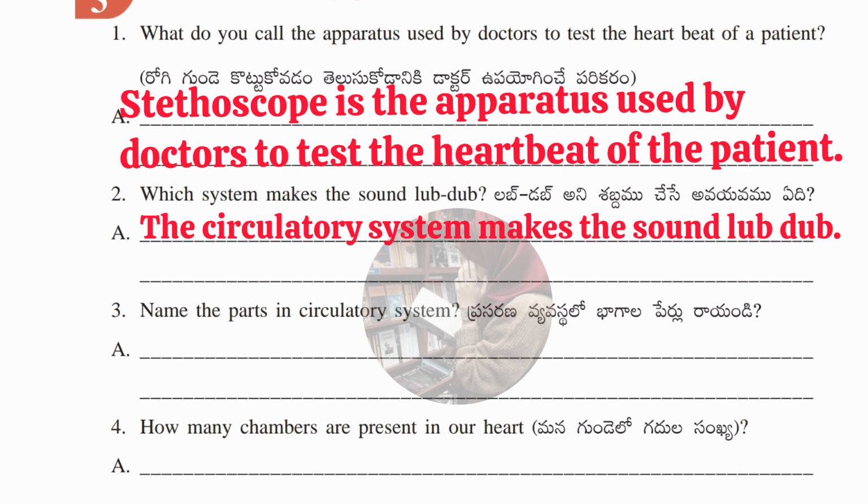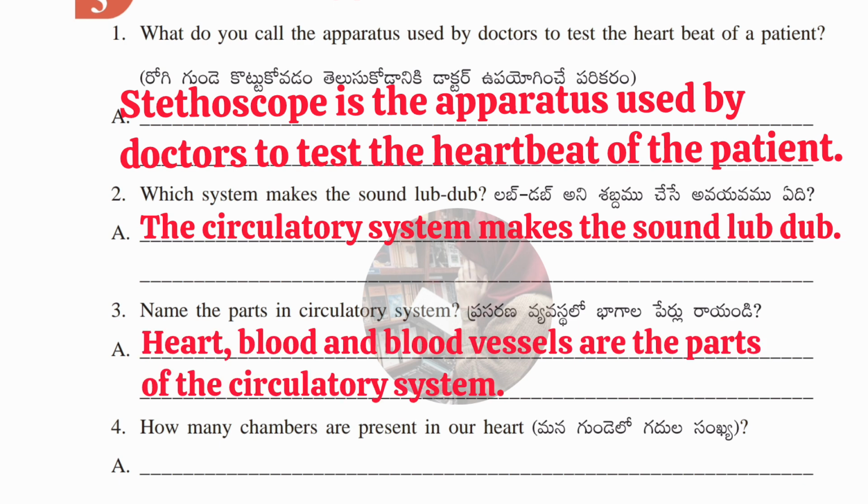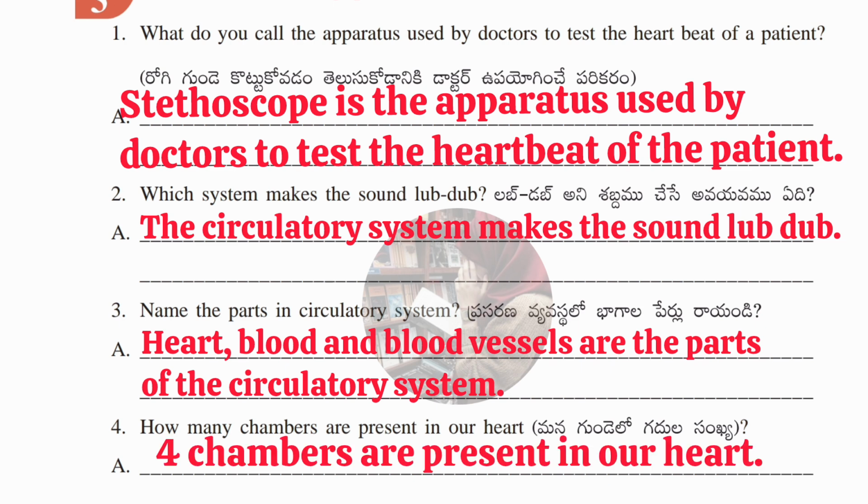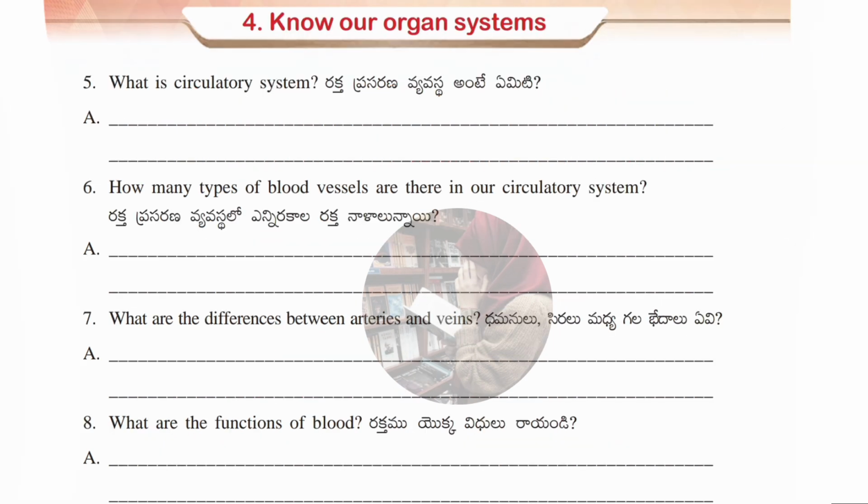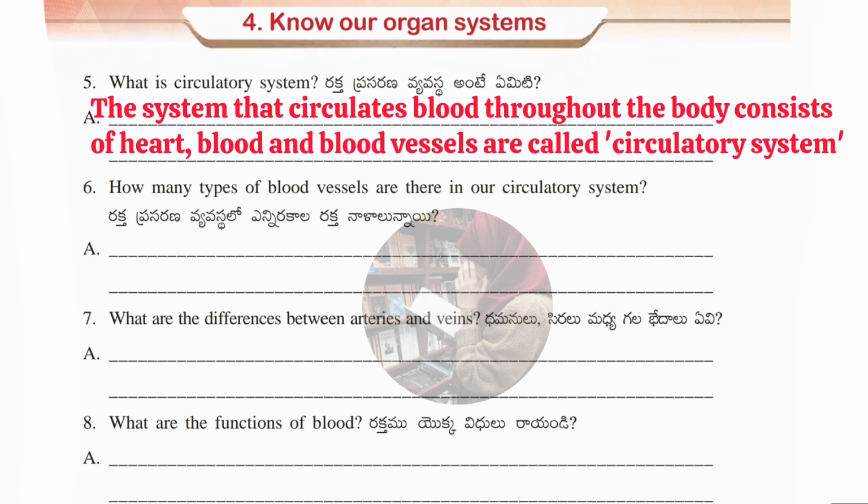Now the third question is, name the parts in circulatory system. Answer, heart, blood, and blood vessels are the parts of the circulatory system. Next, fourth question is, how many chambers are present in our heart? Answer, there are 4 chambers present in our heart, or else you can write 4 chambers are present in our heart. Now question number 5, which is, what is circulatory system? Answer, the system that circulates blood throughout the body consists of heart, blood, and blood vessels are called circulatory system.